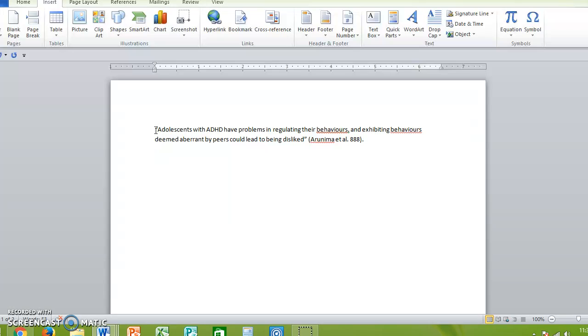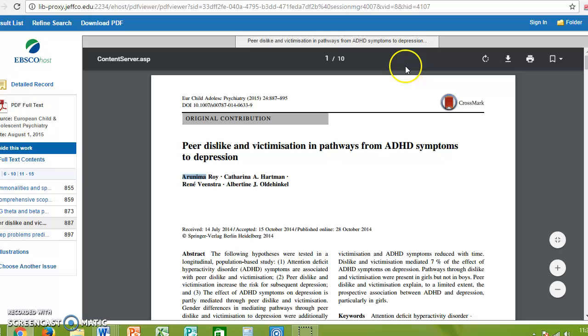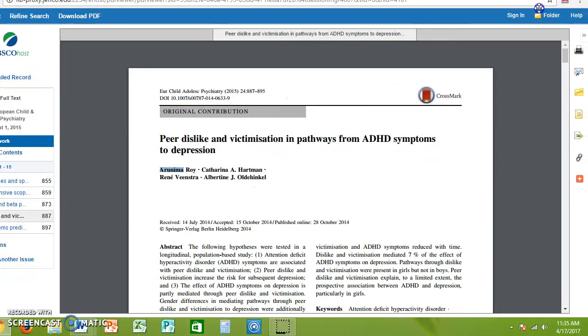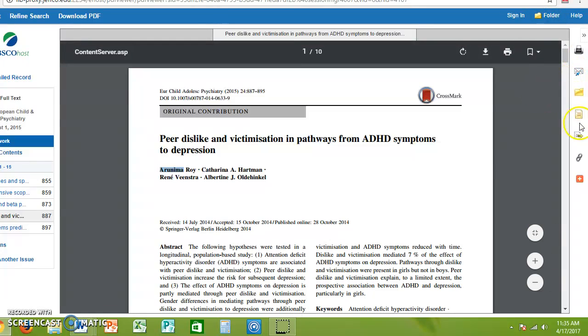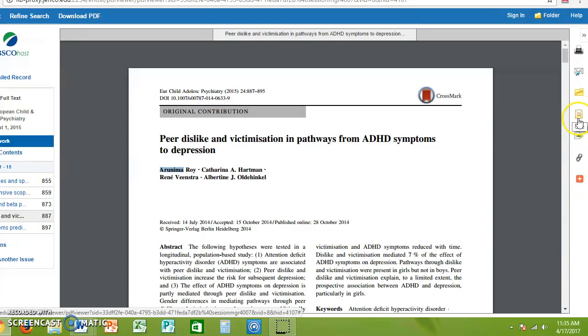I'm also going to teach you how to use a signal phrase. So according to researchers, there's different ways you can use your signal phrase, but this would be your quote. And then going back to the original source, I'm going to move this window over a little bit so that you can see the icons that we have available to us on the side here. So on this little envelope, actually that's email, it's been a while since I've used this. Okay, cite, this little piece of paper, notice it says cite underneath there.